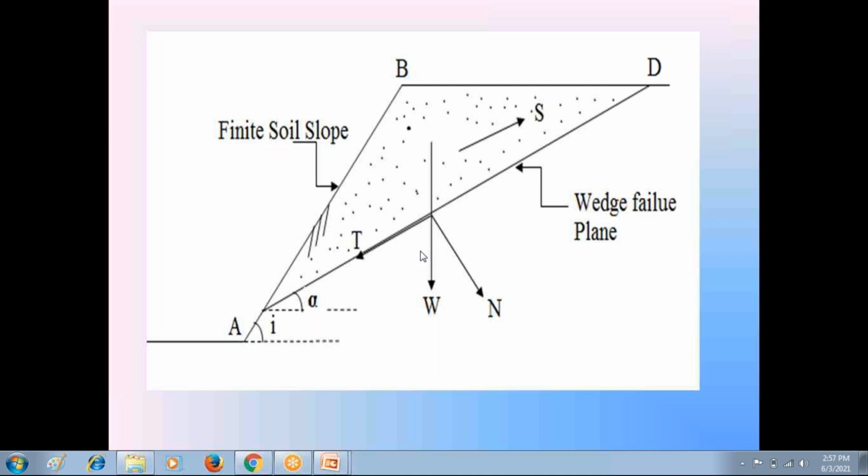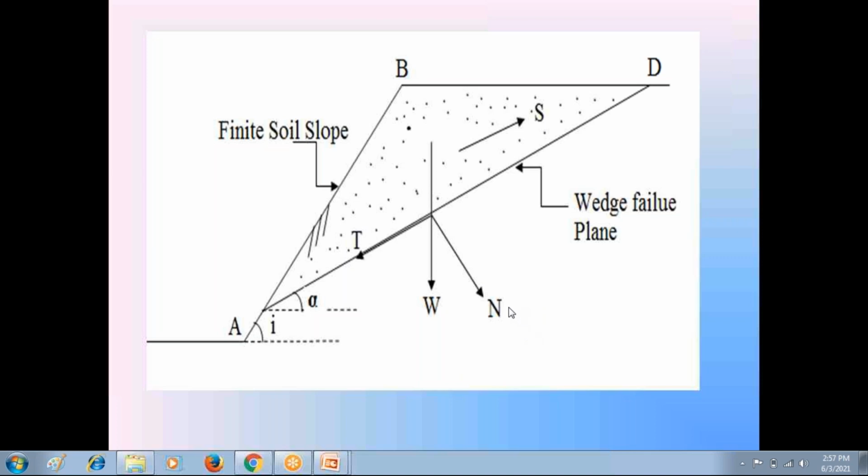By knowing that small c and the length of surface AD in the graph sheet, you can calculate capital C, total cohesion. Capital C is equal to small c into length L, that is the length of the failure surface AD. Then the shear strength force S is equal to C plus N, that is the normal force, already known, into tan phi.